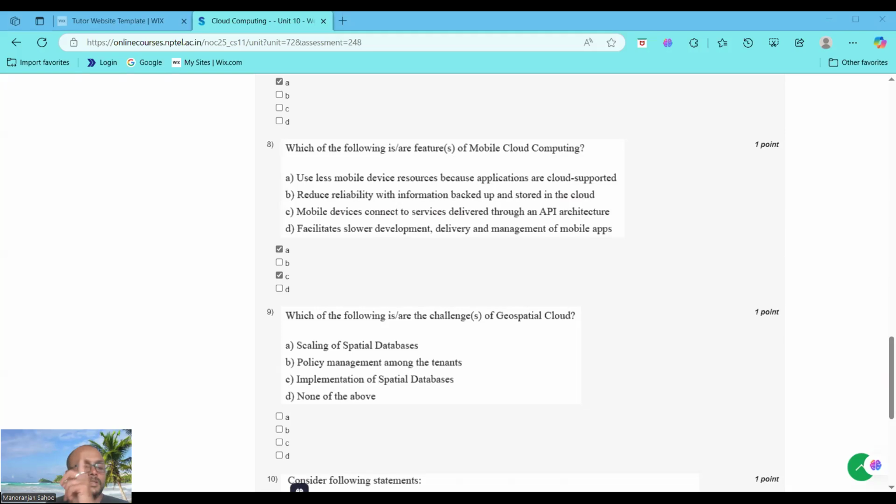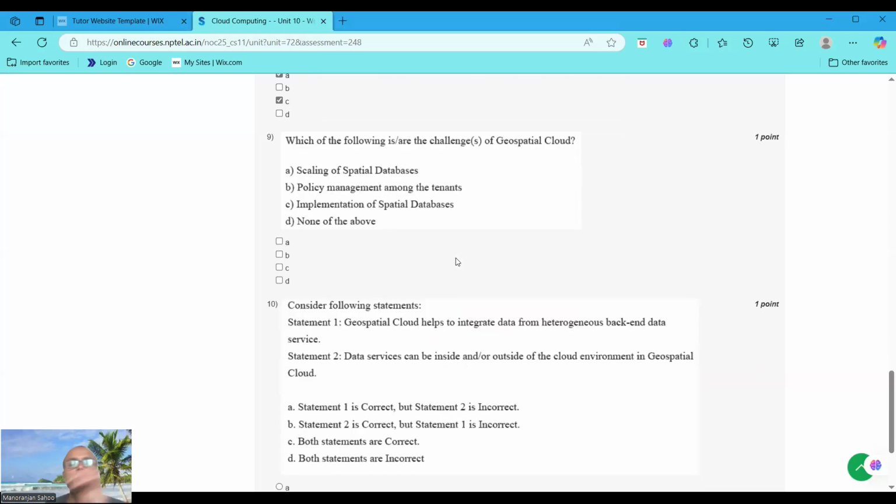Choosing A means true: offload computation to the cloud to reduce device load. The second one is false because cloud backups increase reliability, not reduce it. Option C is true because APIs connect mobile apps to cloud services. The last one is a false statement because it speeds up development and management, not slows it. So we choose options A and C, the key features of mobile cloud computing.